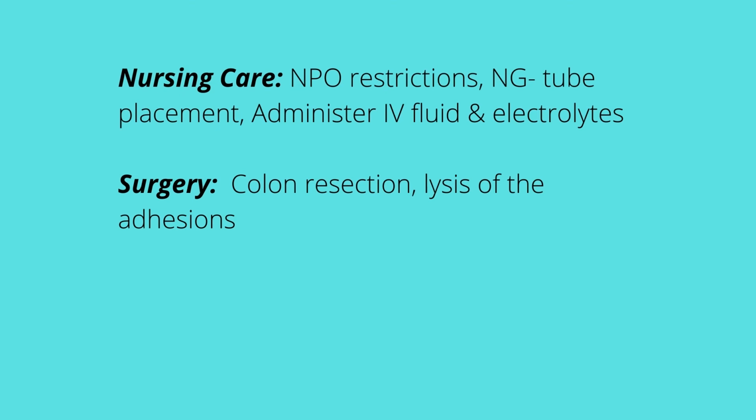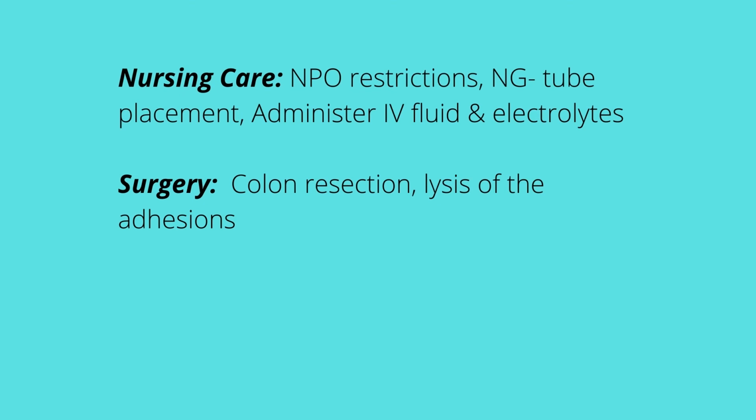Key thing to remember with NG tube placement, they could ask you a question. You have a patient who has an NG tube due to obstruction, and the patient is complaining of discomfort. So we'll check first, is the NG tube in place, right? We check from the patient going out to the equipment. So make sure the NG tube is in place so that it's performing the job that it's placed for. If the NG tube is in place, is it patent, right? Is there any blockage in the NG tube that is causing it not to perform its job? We go back. Okay, our NG tube is working.